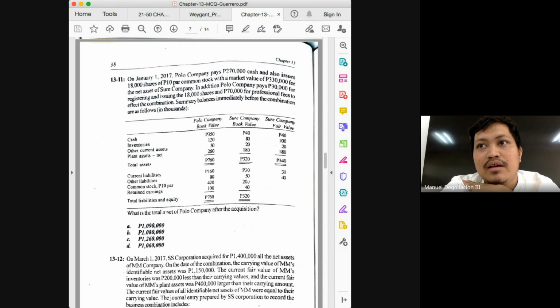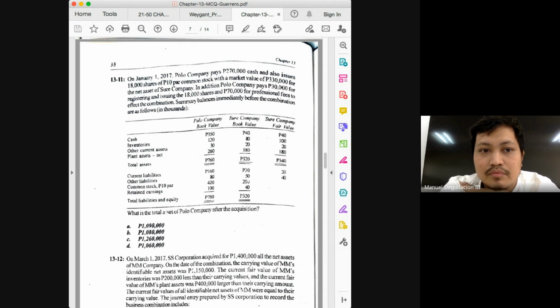By how much will it increase? Only by the par value. How much is the par value of these 18,000 shares? The par value per share is 10. So the total additional par value would be how much? 180. So your common stock then would increase by 180. So the common stock after the combination would be 600.